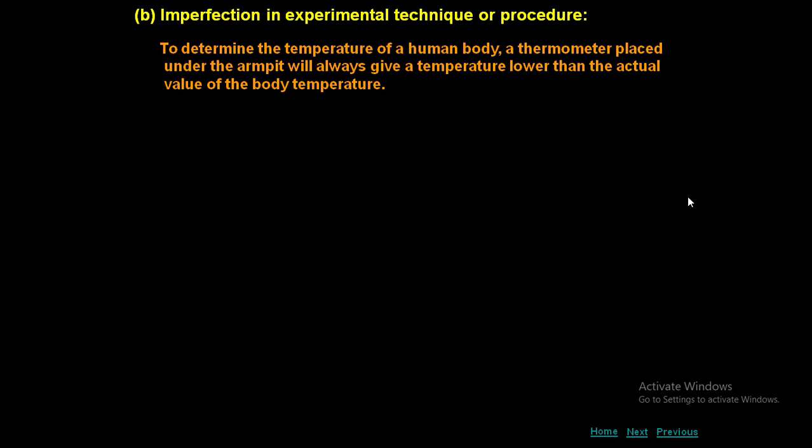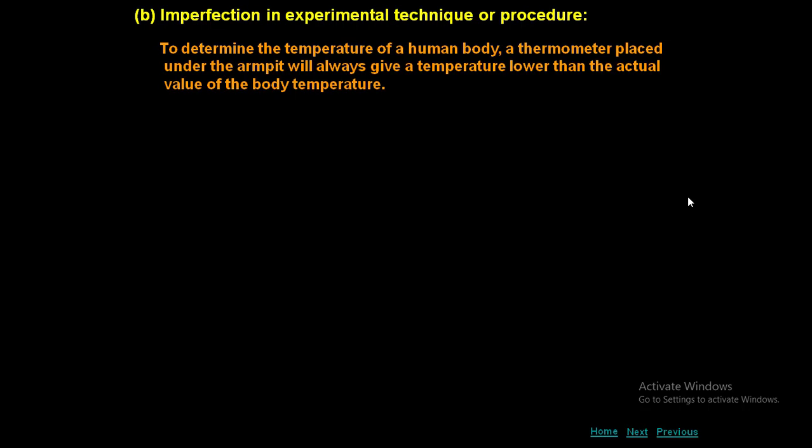A simple example. Suppose a small kid was there. Now, generally when you want to measure body temperature, you keep the thermometer inside the mouth under the tongue. But for small babies, we can't do this because they may break it. So, what will the doctor do? He will keep the thermometer under the armpit.